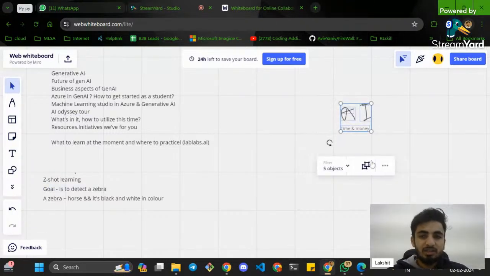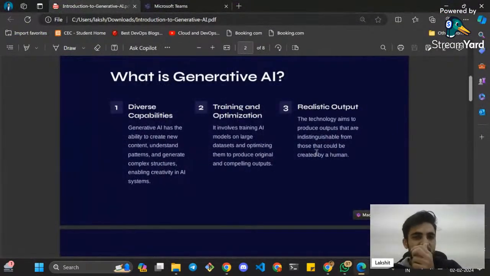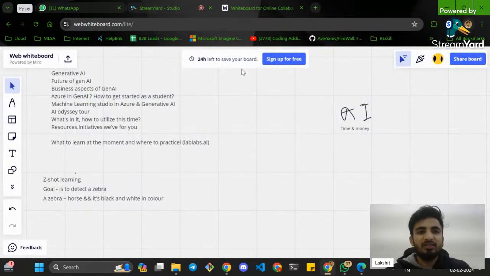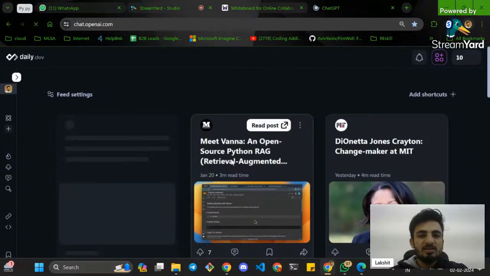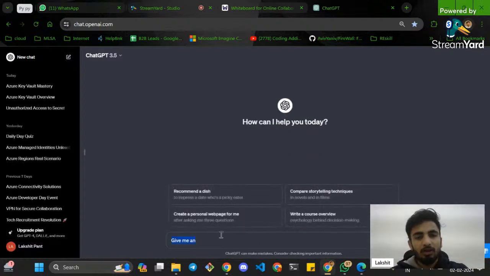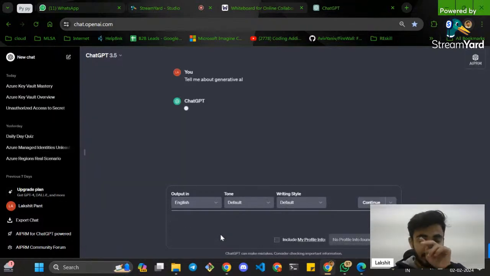So again, let's get back to our topic, where we were earlier, right? It is all about the realistic output that you can generate, and it is more about optimization and how you can generate that realistic output. It is more about the clarity and the context that you can provide. Suppose you go to ChatGPT and say, tell me about generative AI.